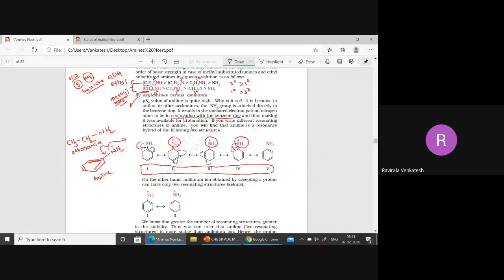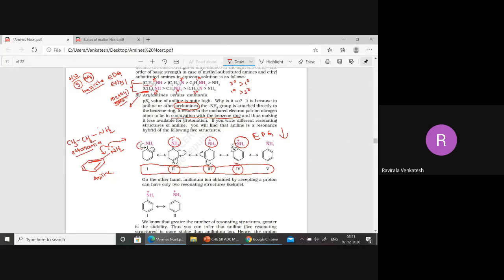When nitrogen is getting positive character in the second, third, and fourth structures, how can it donate its lone pair here? So the donation of the lone pair, the electron donating capacity, is decreased here. Why is it decreased? Because of resonance. The unshared lone pair of electrons on nitrogen is given to the benzene ring. So that is the reason: aryl amines or aniline are less basic than alkyl amines. This is the alkyl amine here.